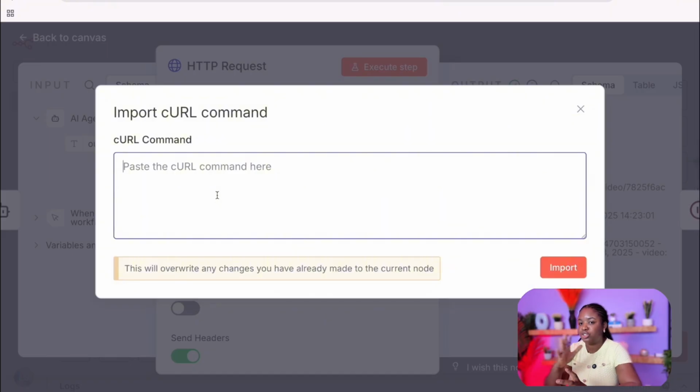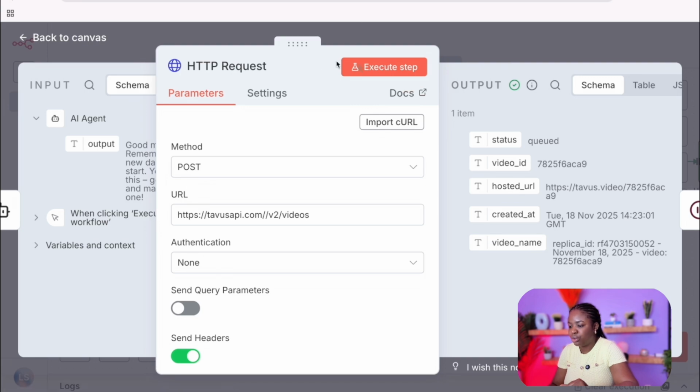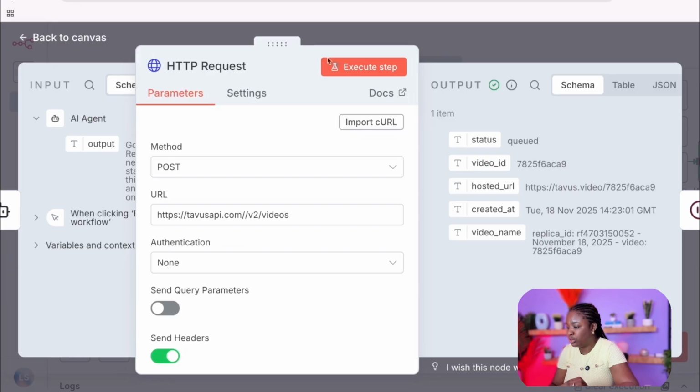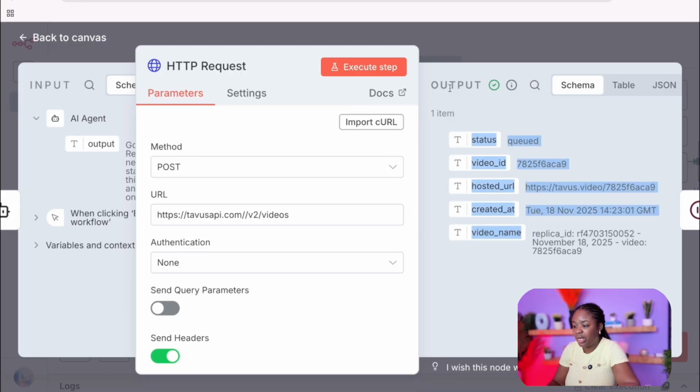Like I said, if you want to change the replica ID so that it's no longer the male, it's a female, or you want to build your own custom replica so that you can use your own ID, you can do so as well. So I'm just gonna close this, and this is basically gonna generate the video for us. If I click on execute step, you'd see that we have the video queued for generation. It'll give you the video ID, the hosted URL, the created at time, and the video name. It's giving me a dummy video name because I didn't provide a video name for that.